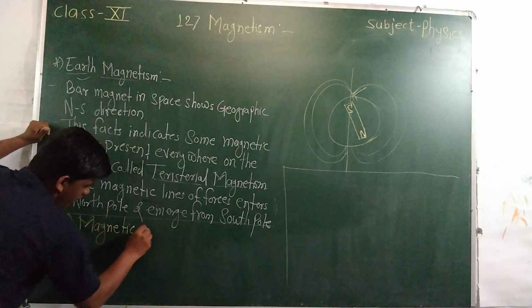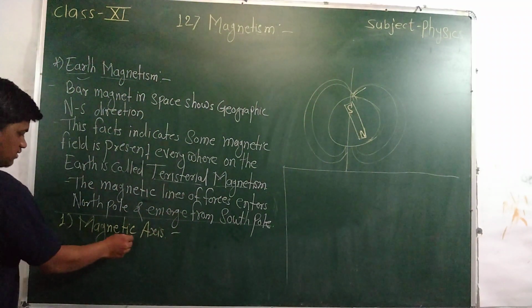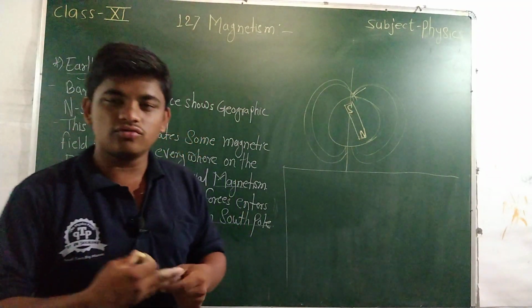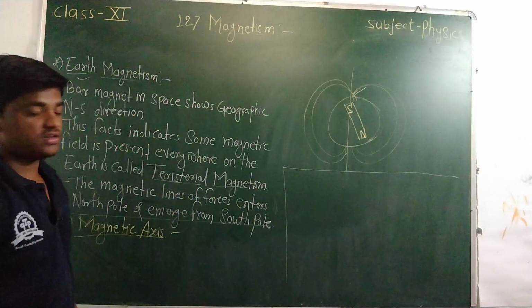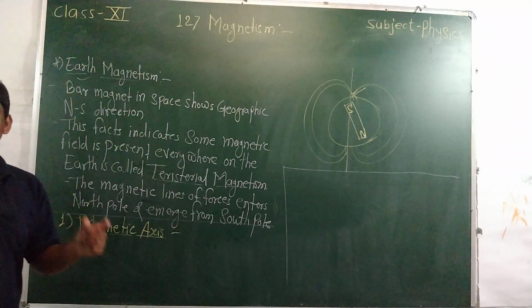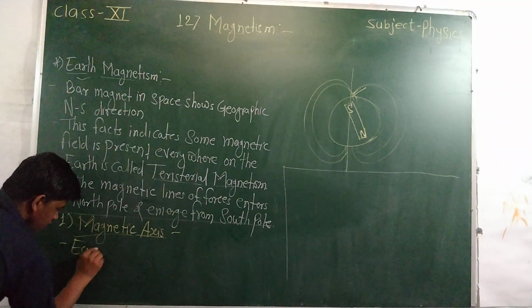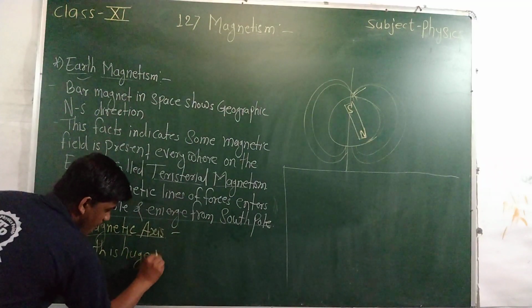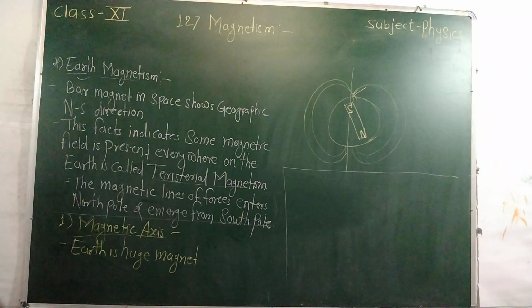Magnetic axis. You know the axis we discussed earlier: a line passing through both poles. This is called the magnetic axis. Consider Earth as a huge bar magnet.